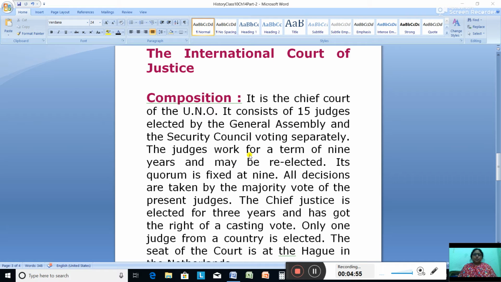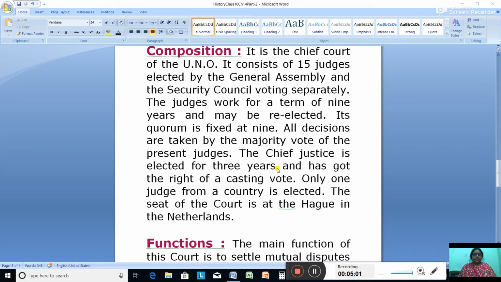Now the judges work for a term of 9 years, and may be re-elected, and its quorum is fixed at 9. You know very well what is quorum. It is taught to you. So what is a quorum? Fixed at 9 for the ICJ. All decisions are taken by the majority vote of the present judges. The Chief Justice is elected for 3 years and has the right of a casting vote.